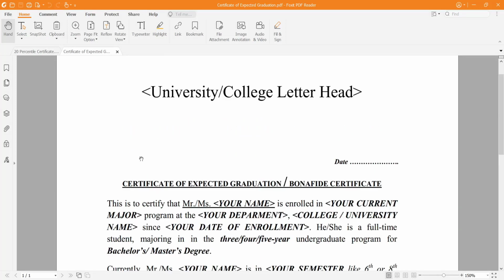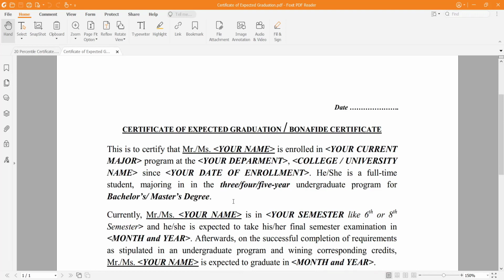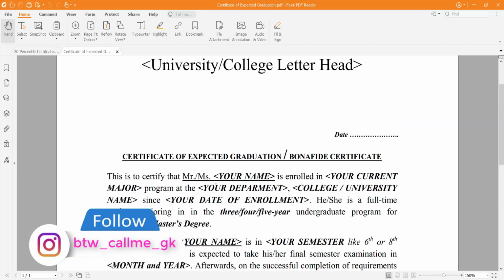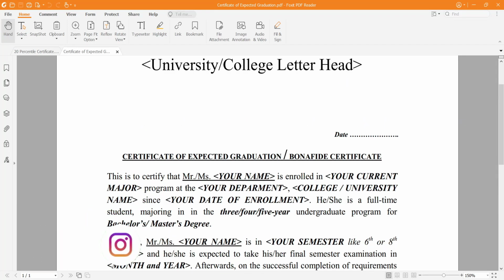So this is a basic format of the expected graduation certificate or bona fide certificate. And if you need this certificate, you can message me on Instagram and I'll give you the Word file of this certificate. You can edit it and then go to your university and get the signatures and required approvals. So this is the expected graduation certificate.